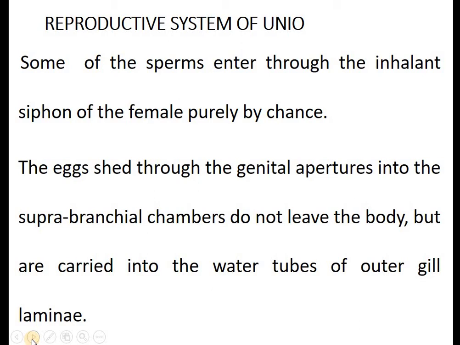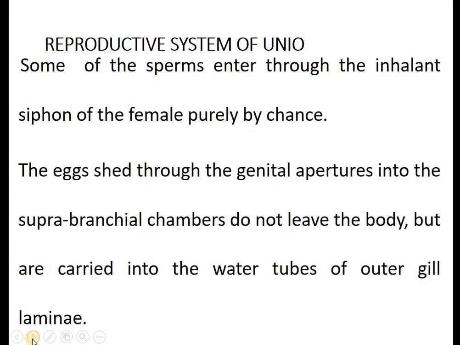So here, as the male releases the sperms, the female also releases the eggs, shed through the oviduct, that is the genital aperture, into the suprabranchial chamber. But here, the sperms come outside in the Unio, while the eggs don't come out from the body. They stay in the suprabranchial chamber and are carried to the water tubes of the outer gill lamina. Here, the eggs are deposited in the water tubes of the outer gill lamina. That is the meaning.